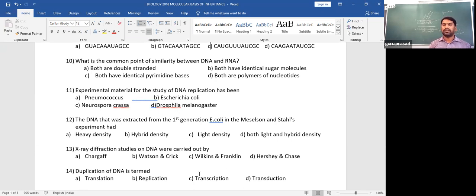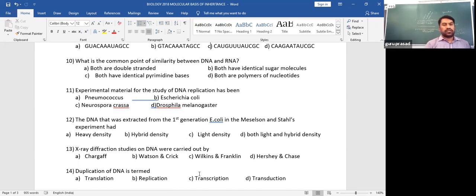See option D, both are polymers of nucleotides. Of course, irrespective of whether it is deoxyribose or ribose, thymine or uracil, the compound formed by combining sugar, nitrogen base and phosphate is called a nucleotide, and both are made by joining many nucleotides, that is a polymer. A single one is a monomer. Many such nucleotides bond to one another by phosphodiester bonds, making a long chain of either DNA or RNA. So that is the similarity, both are polynucleotide strands.